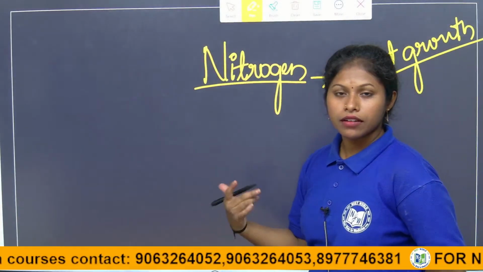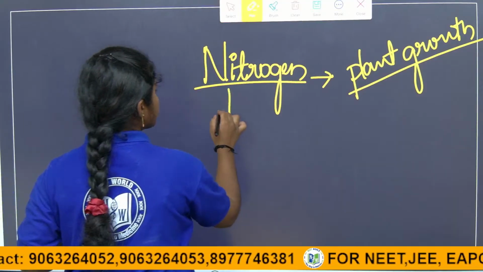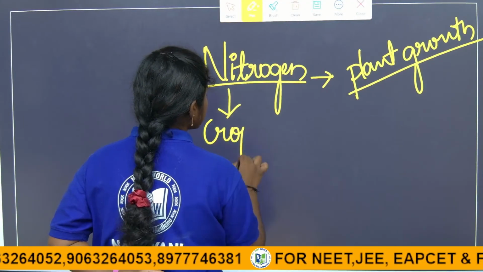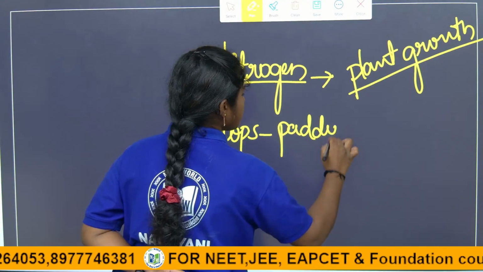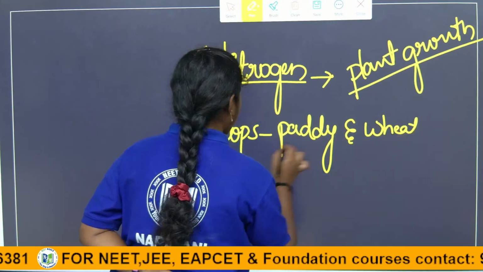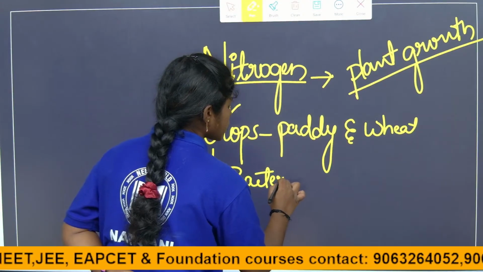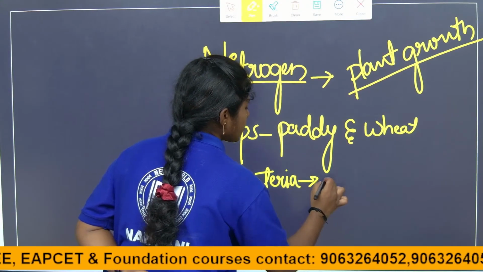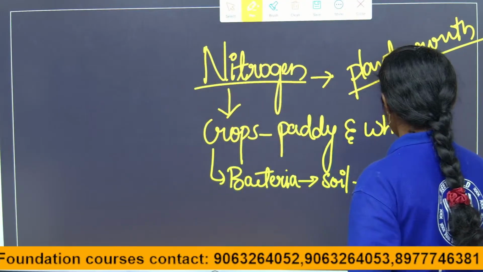In crop fields, the crops that most require nitrogen are paddy and wheat. And some bacteria can also fix the nitrogen present in the soil, and from the soil the plants take it in.